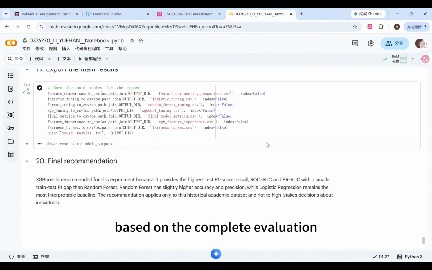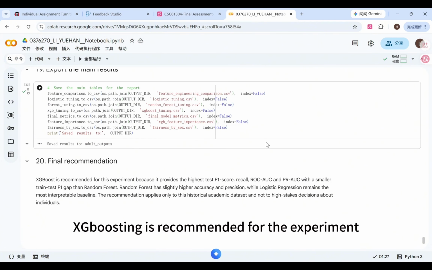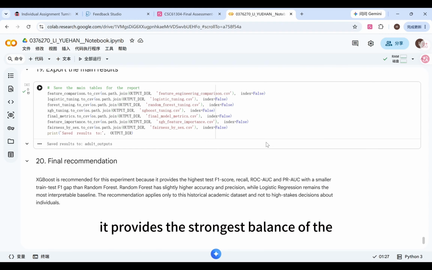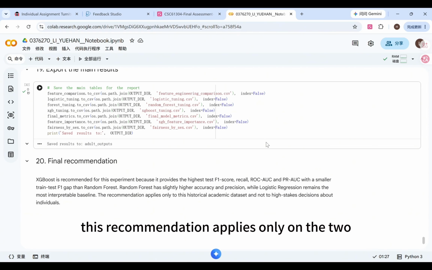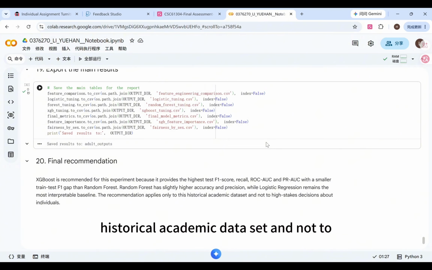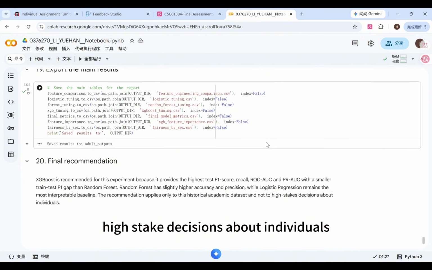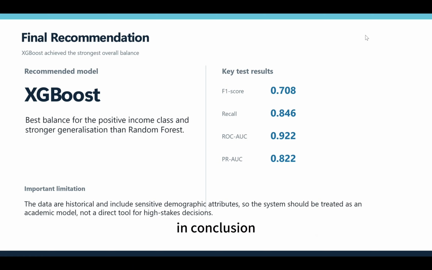Based on the complete evaluation, XGBoost is recommended for the experiment. It provides a strong balance of recall, ROC-AUC, and PR-AUC, with better generalization than random forest. However, this recommendation applies only to this historical academic dataset and not to high-stakes decisions about individuals. I will now present the final conclusion. In conclusion, XGBoost is recommended as the final model.